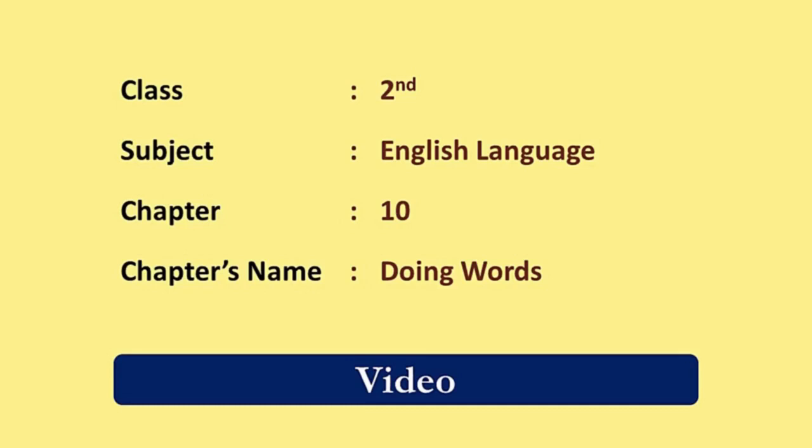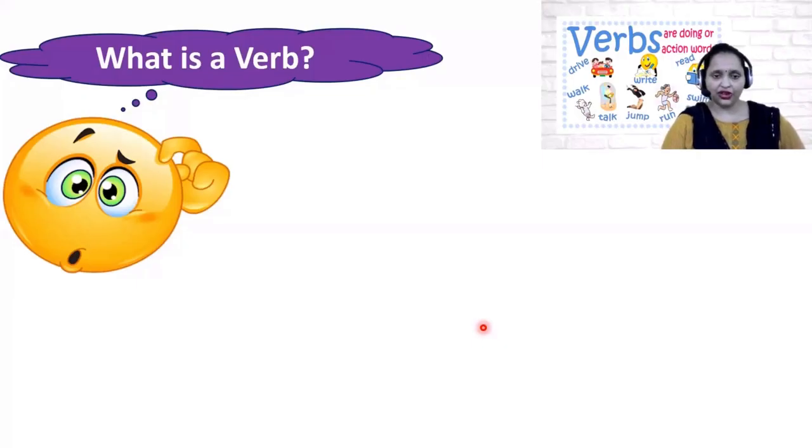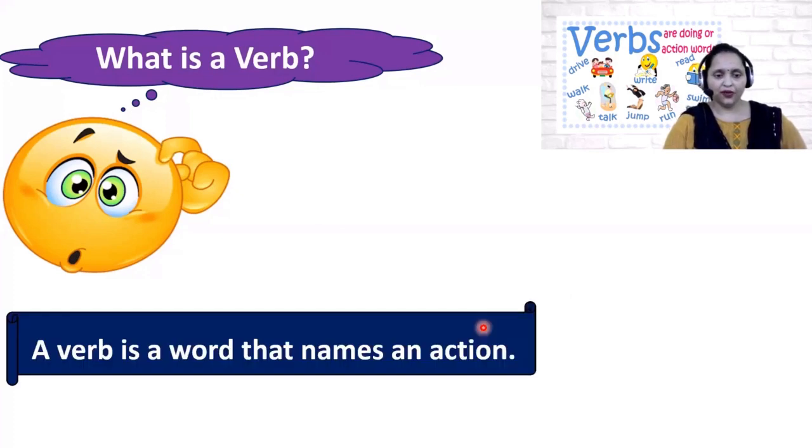Today we will study chapter 10 of English language. The name of our chapter is Doing Words. Tell me, what is a verb, children? A verb is a word that names an action. Again, a verb is a word that names an action.